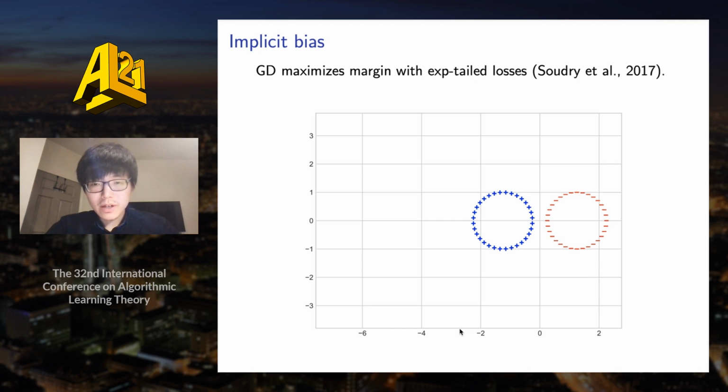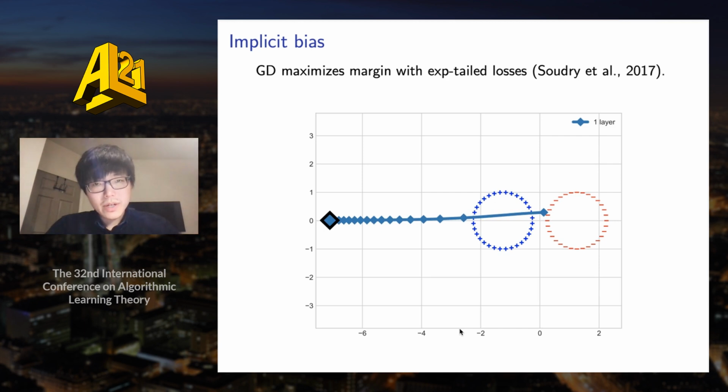I will formally define the L2 margin later, but here is a very simple two-dimensional example where the blue points denote the positive examples and the red points denote the negative examples. In this case, the max margin direction is just given by (-2, 0), and indeed, if we run gradient descent, it will converge to this direction.